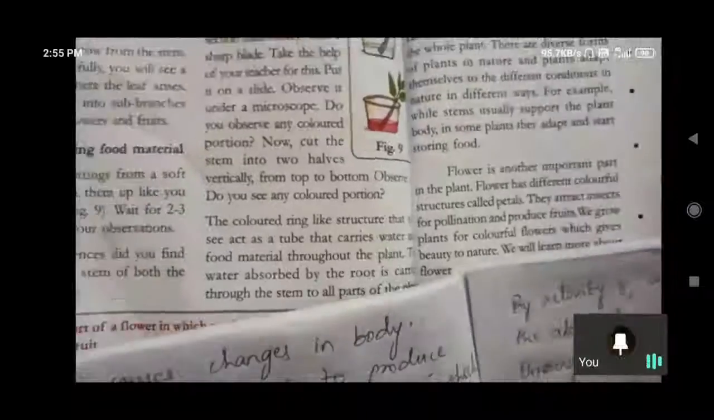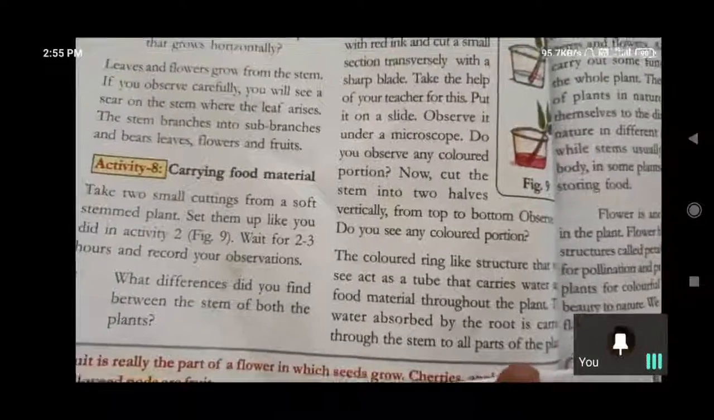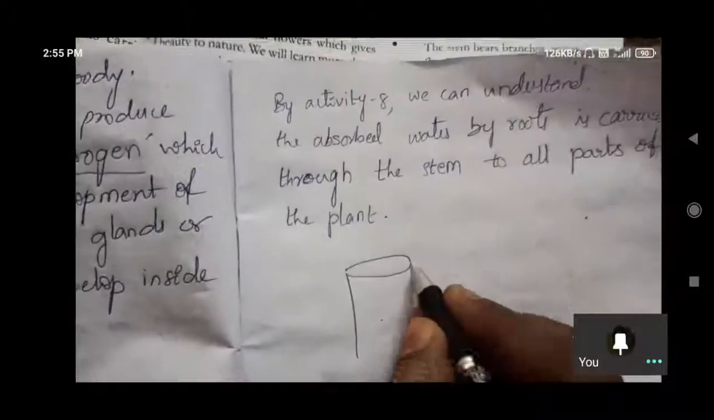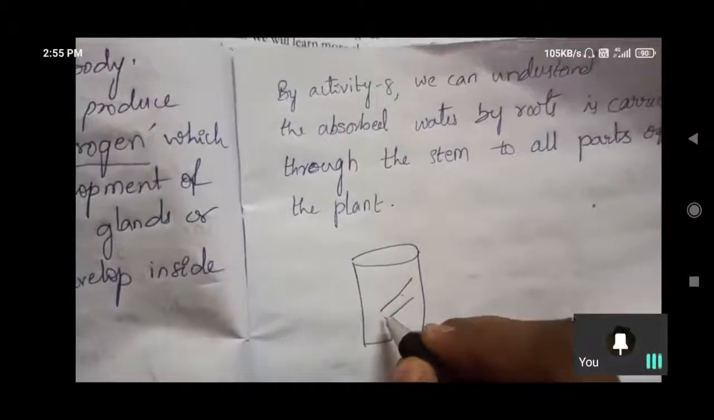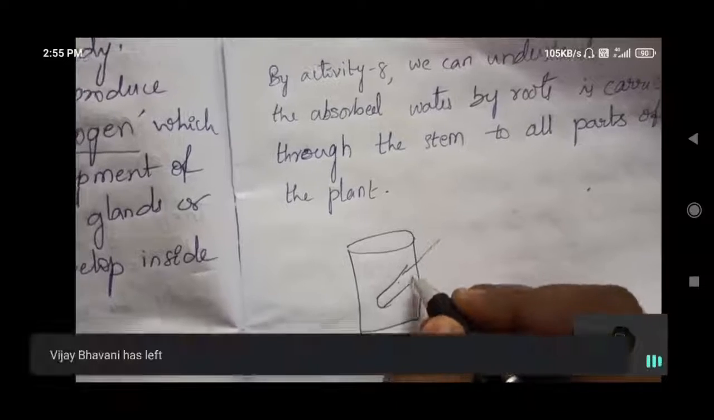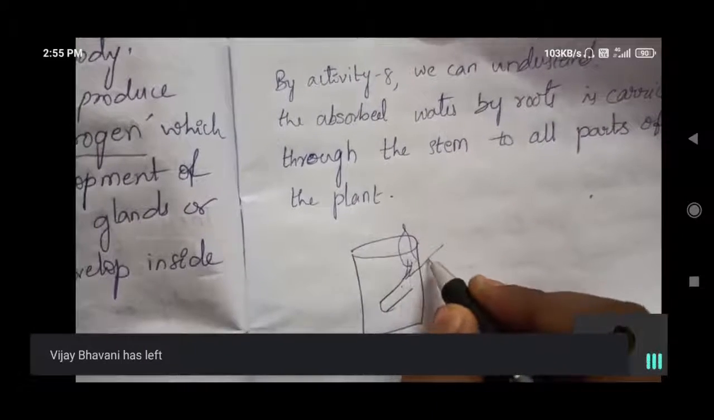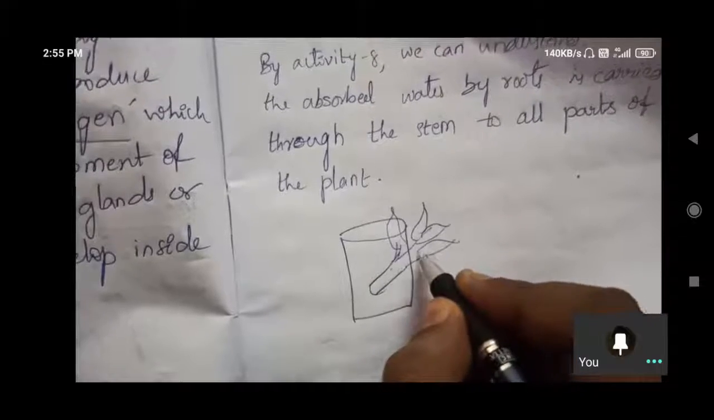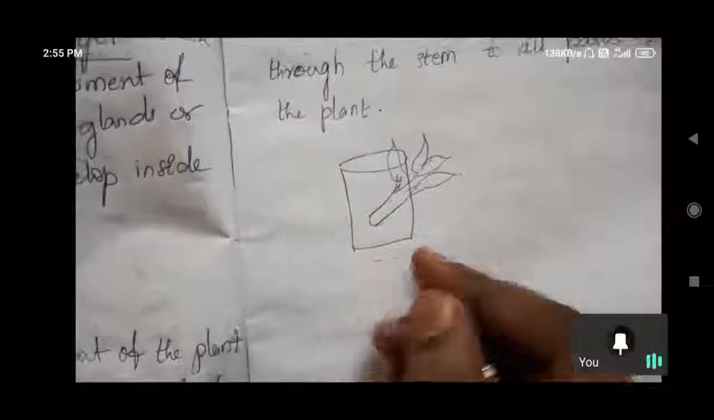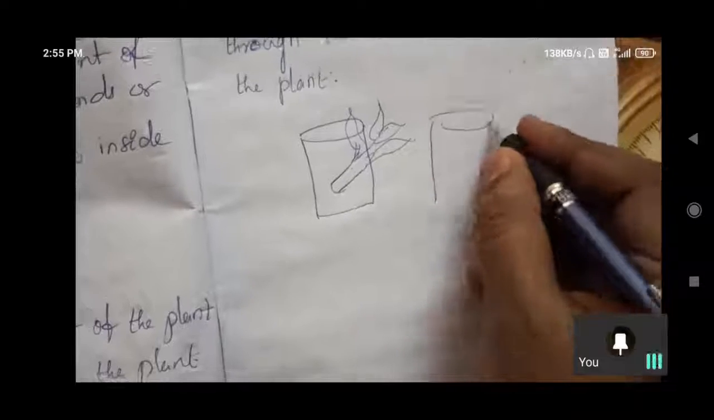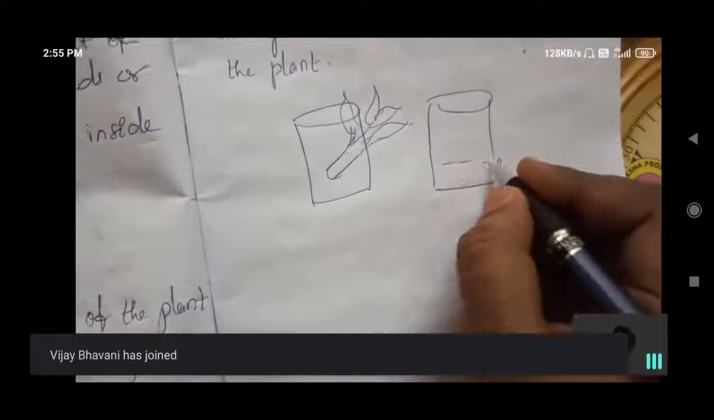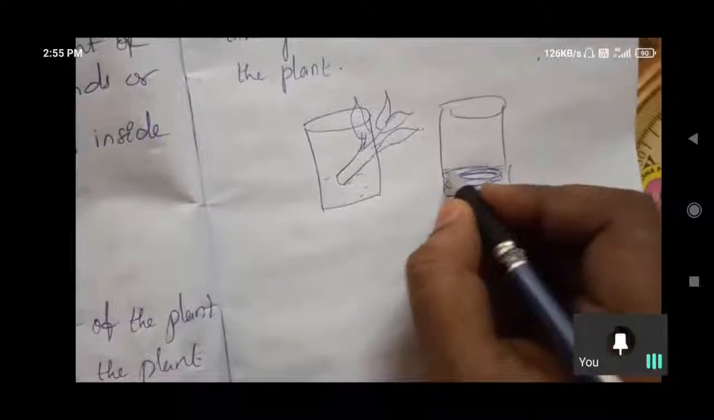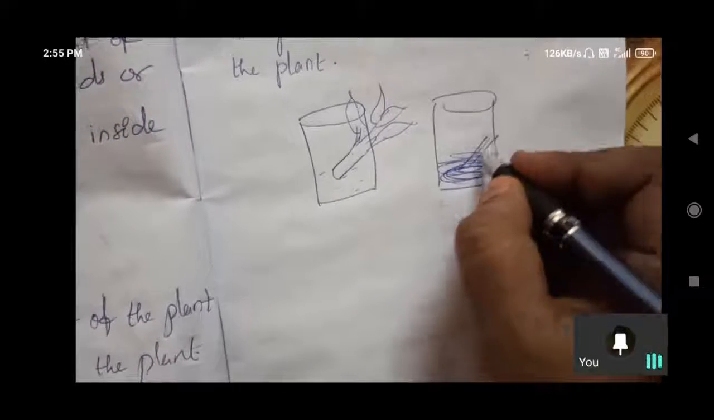So in this manner we can understand the functions of the stem. This activity is helpful for that. Okay, here the stem we are keeping inside. So the stem is connected to the leaves in this manner. Okay, in this manner we can understand. And here we are taking blue ink. Okay? Blue water I am taking. So this is normal water and this is blue water completely, and this one will become blue.